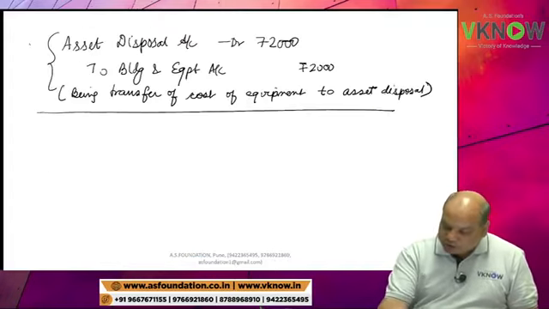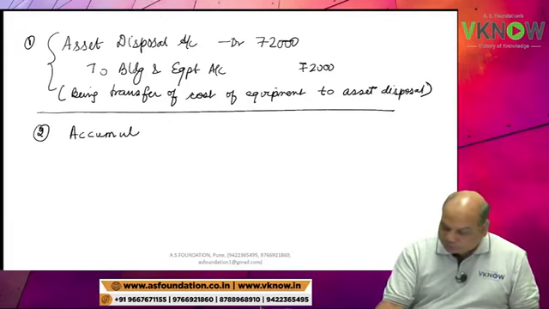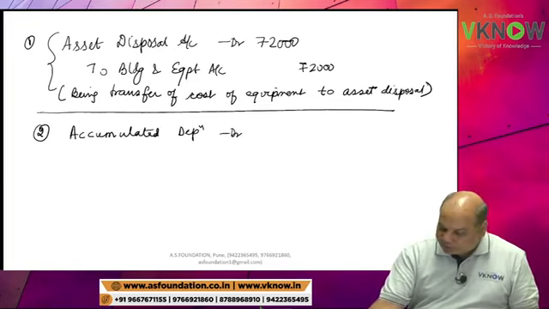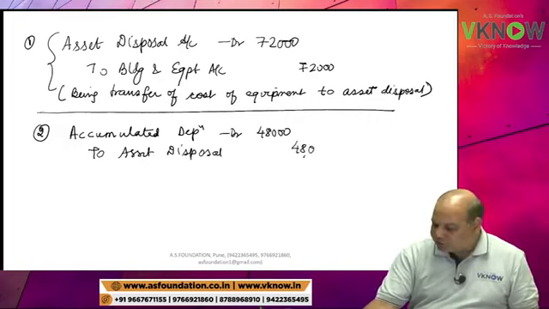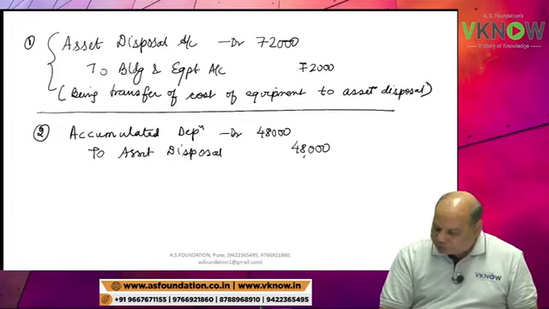So what is the second entry I am passing? The second entry I am passing when the asset is sold: accumulated depreciation account debit 48,000 to asset disposal account. This is the entry the company is passing when an asset is sold.